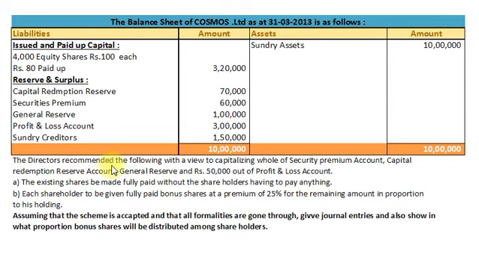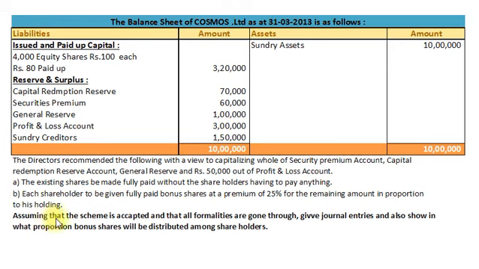The directors recommended the following with a view to capitalizing the whole of securities premium account, capital redemption reserve account, general reserve and rupees 50,000 out of profit and loss account. First point, the existing shares be made fully paid without the shareholders having to pay anything. And number 2, each shareholder to be given fully paid up bonus shares at a premium of 25% for the remaining amount in proportion to his holding.